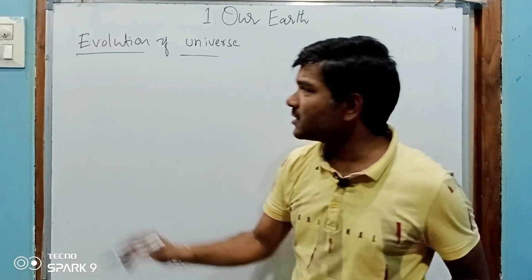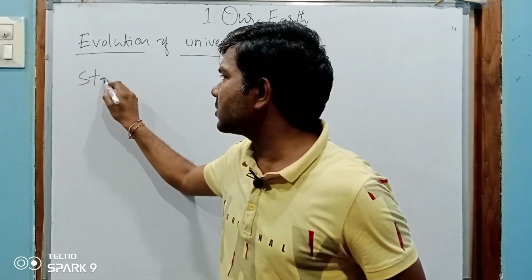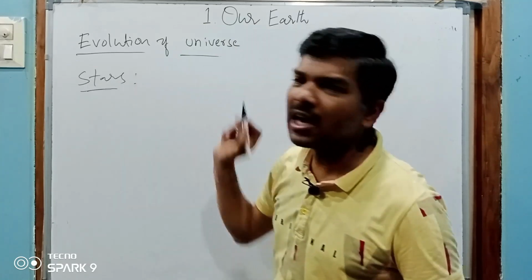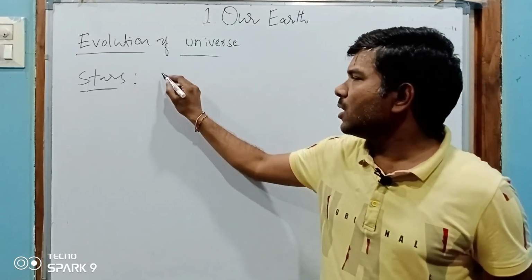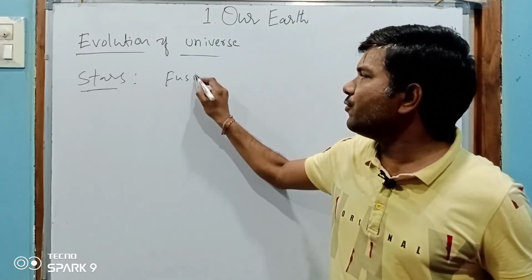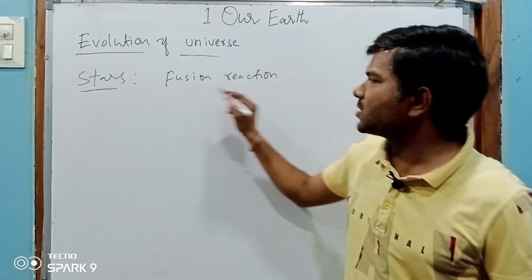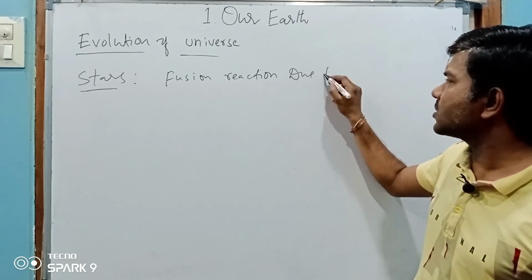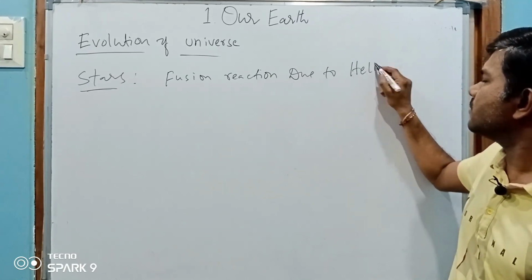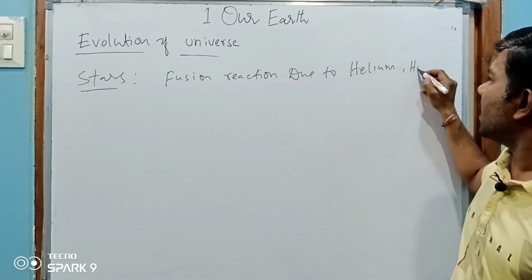Let's see how stars are formed. Stars. What are stars? Stars are also the same: there is a fusion reaction due to helium and hydrogen.